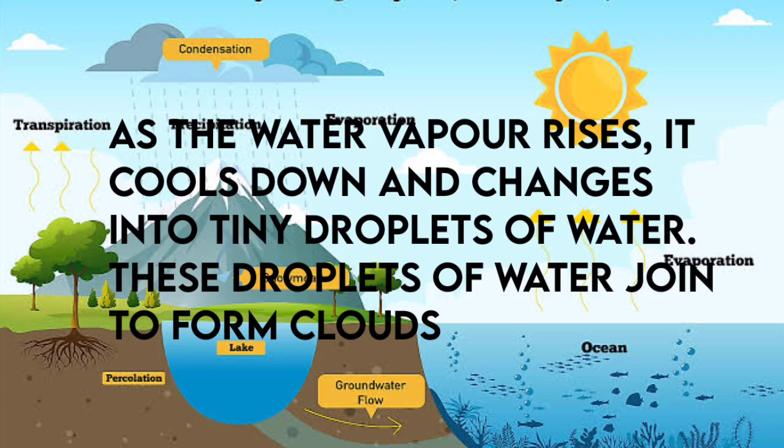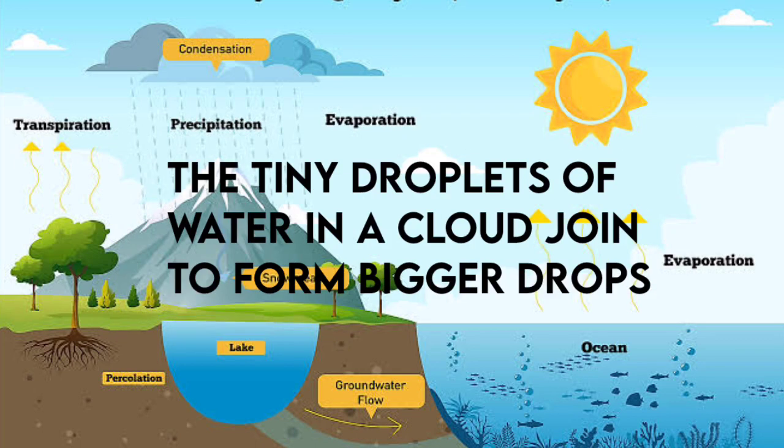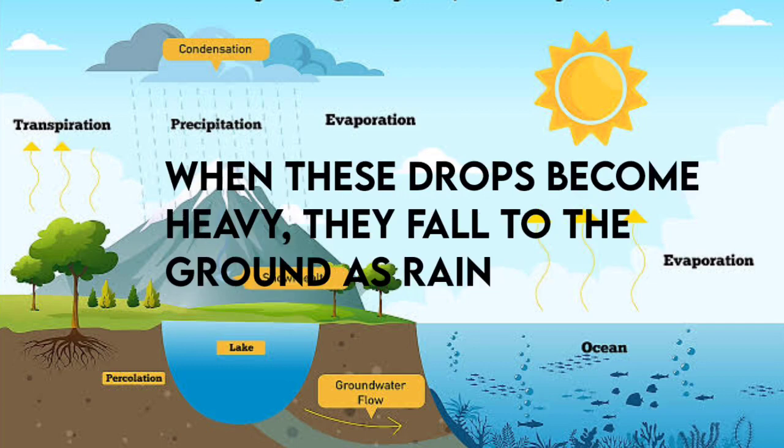These droplets join to form what? Yes, clouds. The tiny droplets in a cloud join to form bigger drops. When these drops become heavy, they fall on the ground as rain.